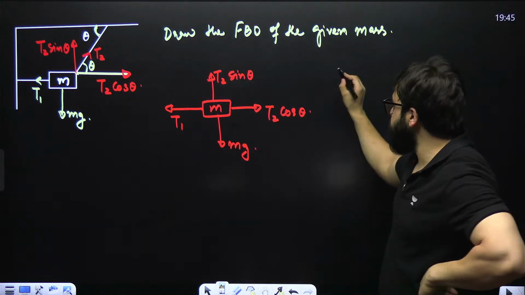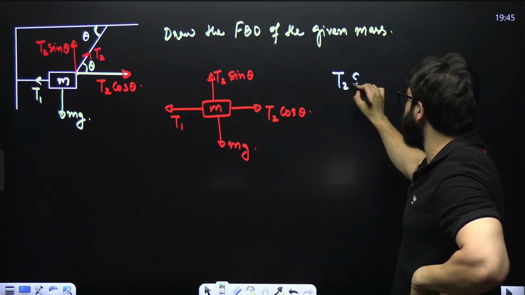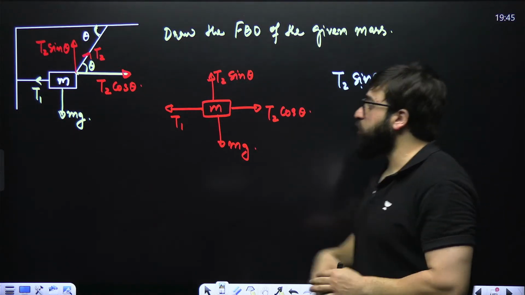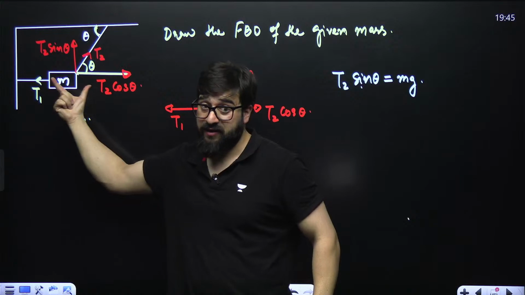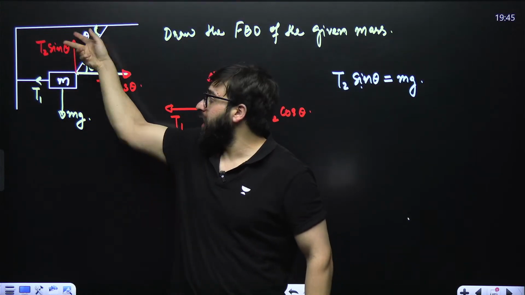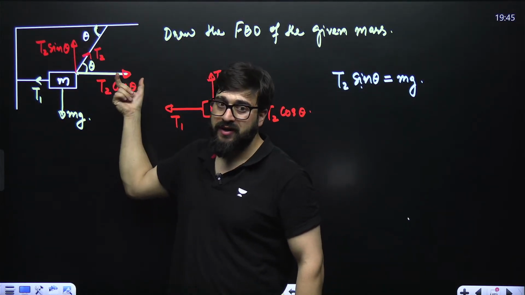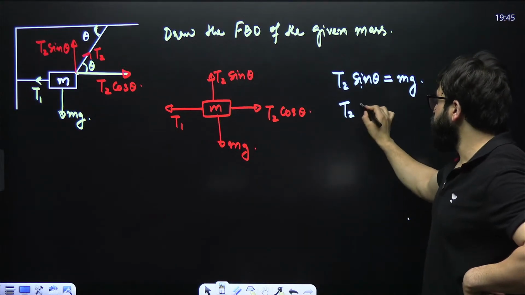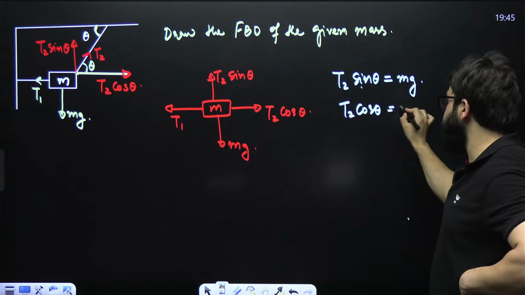In this particular case, T2 sine of theta is equal to m into g, because the block is not moving here. So the net force is 0. Upward force is equal to downward force. This force is equal to that force. And then T2 cos of theta is equal to T1.